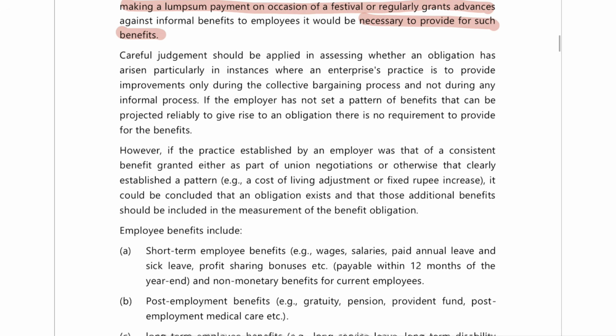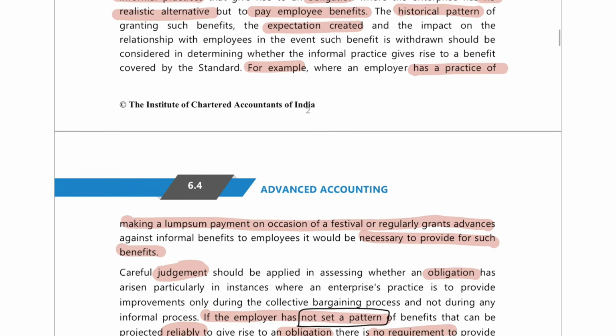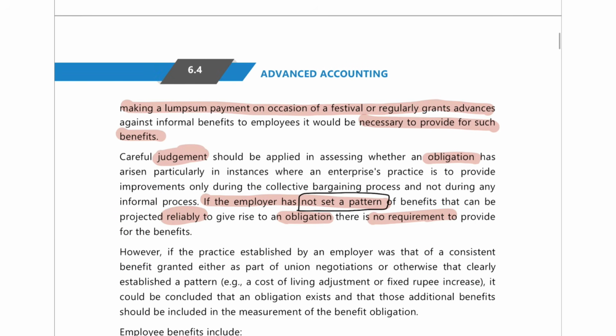But here they are saying that you can also use your judgment whether it is an obligation or whether they need not do it. Okay. So let me show you one line here. They are saying, see, if the employer has not set a pattern about reliably giving that employee benefit, then there is no requirement to provide for the benefit. If they have made it a yearly thing, or a practice, then they will need to give. But if they have not set any pattern, then they need not give.